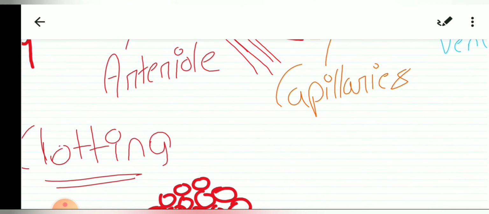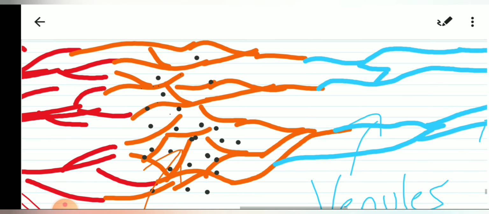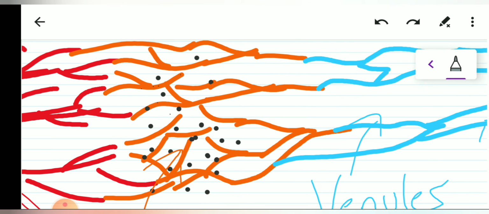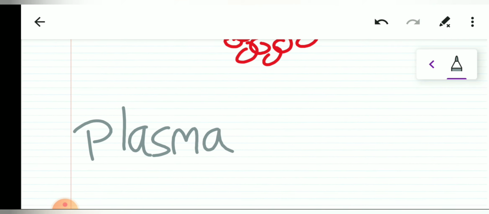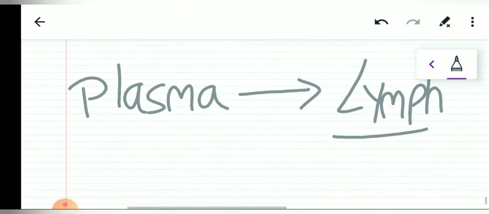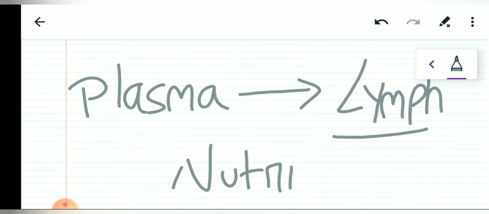Okay, so now since we have discussed the platelets, another thing that happens at this very microvascular level is that the plasma, do you remember the plasma, will get oozed out of these capillaries. Since these capillaries are too thin, the plasma will come out and it will get mixed inside the cells. So the cells will kind of float in this plasma, and the plasma, once it gets out of the vessels, is known as lymph. The composition of lymph is similar to the plasma, but it does not have some proteins, and it has a high amount of nutrition. Okay, so lymph is very high in nutrition.